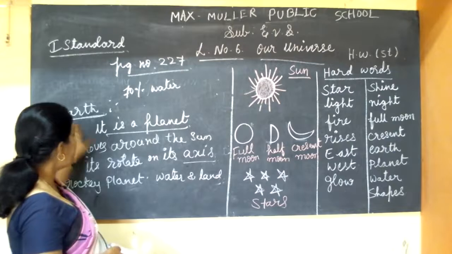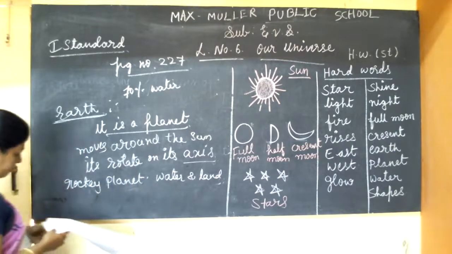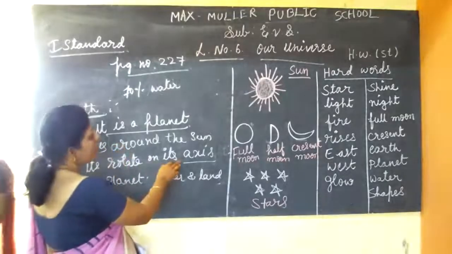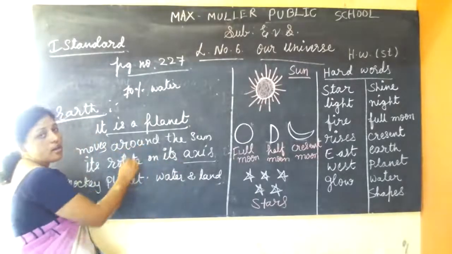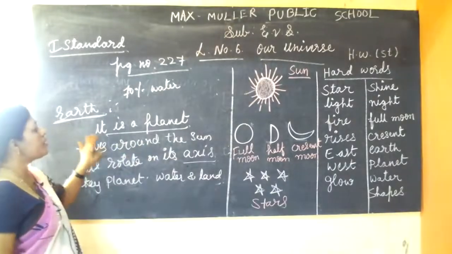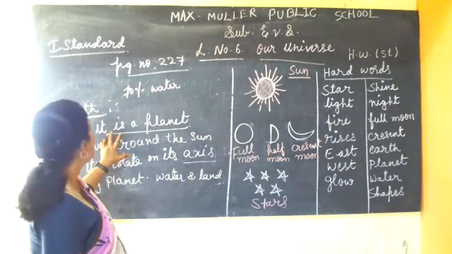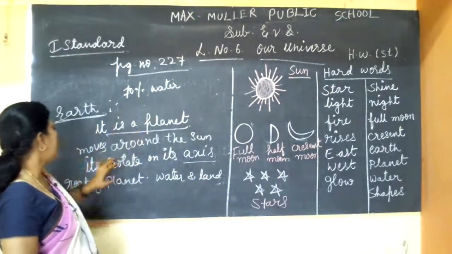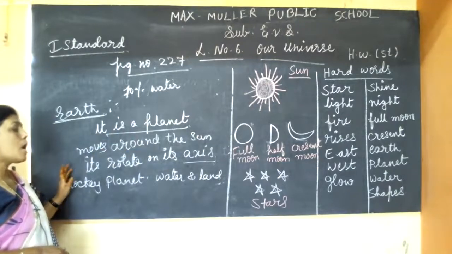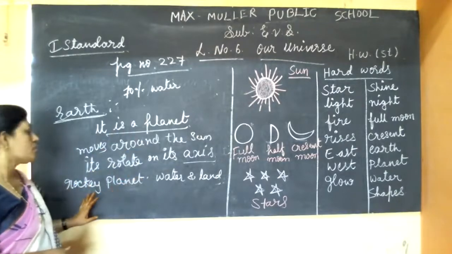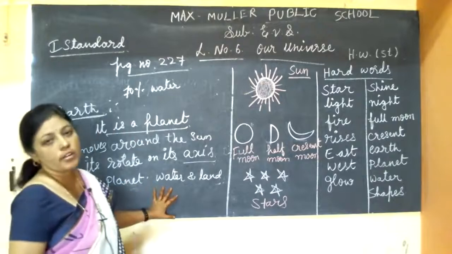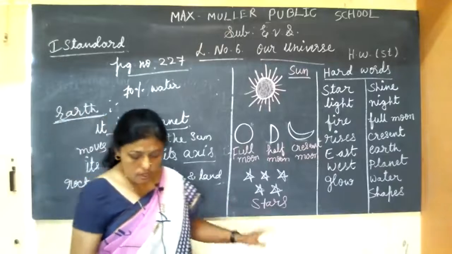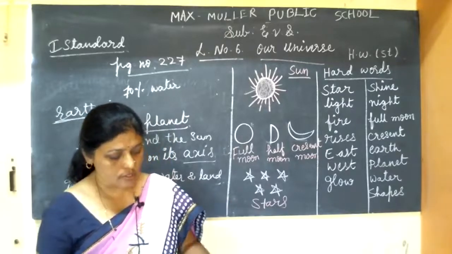So it is made up of land and water. It rotates on its axis and it moves around the sun. Are you understood, children? About earth, it is a planet. So 70% of water is covered with earth. That's why we call it a blue planet. It moves around the sun, and also it rotates on its own axis. We call it a rocky planet because the earth is covered with water and land. Are you understood about this? So these are all about our universe.